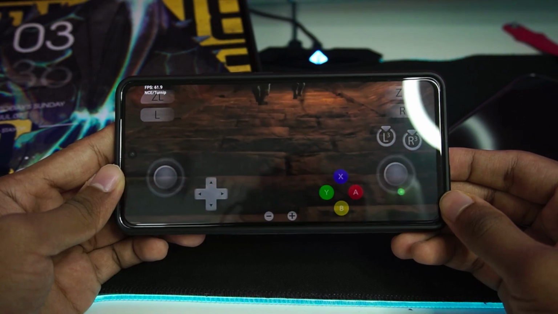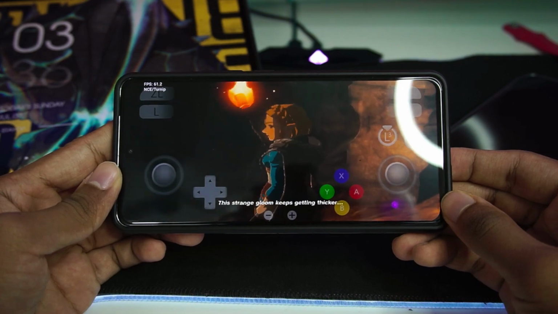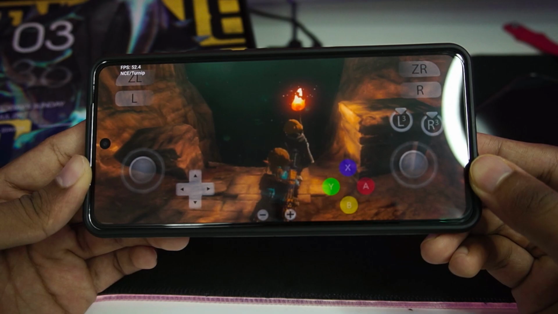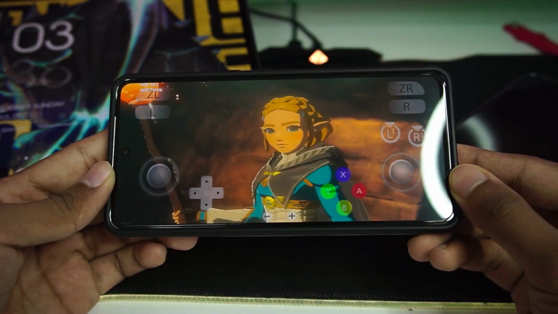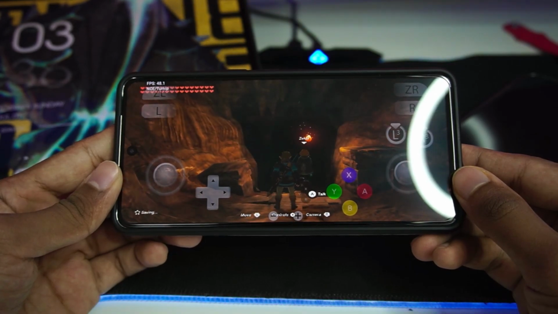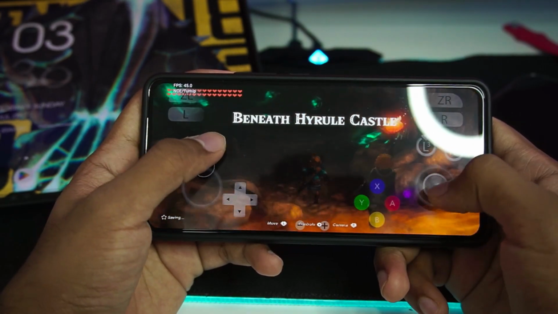Nonetheless, as you guys can see, the game is about to start, and the FPS which we are getting is as usual pretty amazing, and you will be able to see the downscaled graphics. It actually works properly. Obviously, it will take some time, but out of many Yuzu fork versions, this is the one which I am most hopeful about. Anyways, you will be able to see that the game has successfully started.